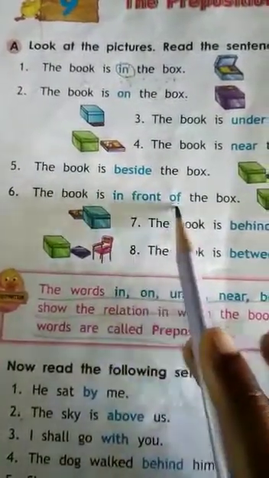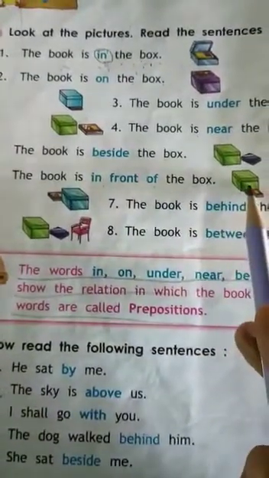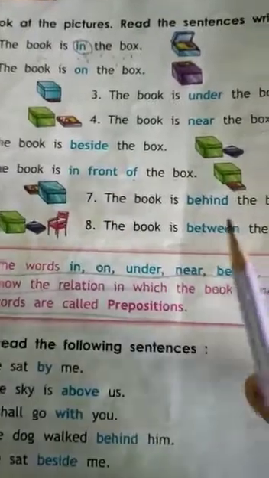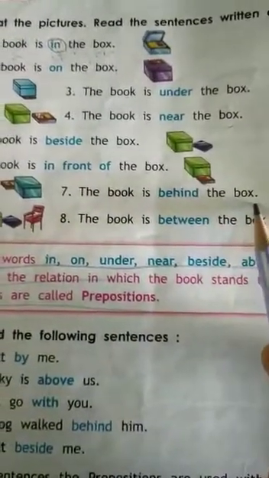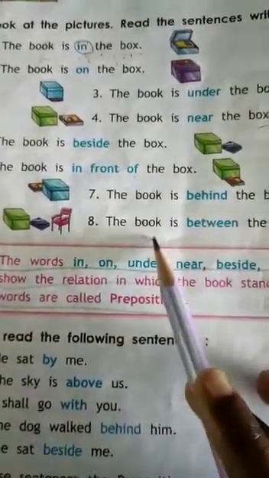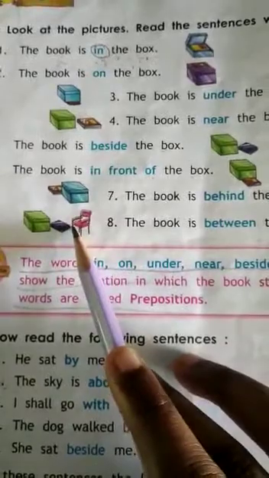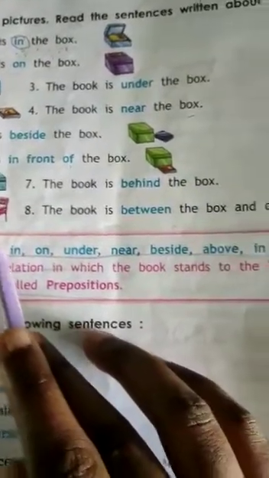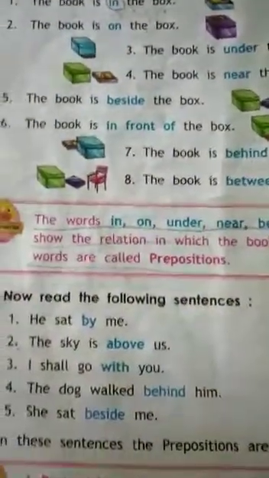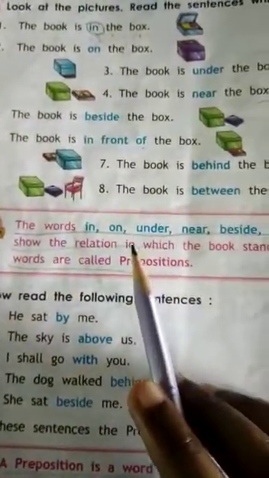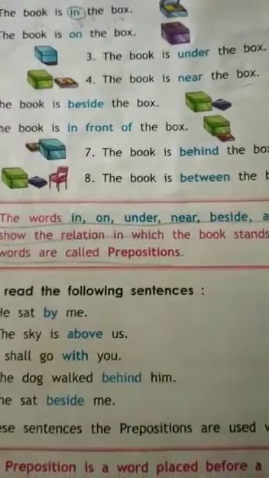The book is in front of the box. The book is kept where? The book is kept in front of the box. The book is behind the box. Where is the book? The book is just behind the box. The book is between the box, and this book is kept between the box and chair. Okay. So all these words are called prepositions of place.